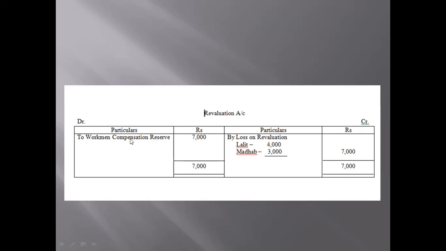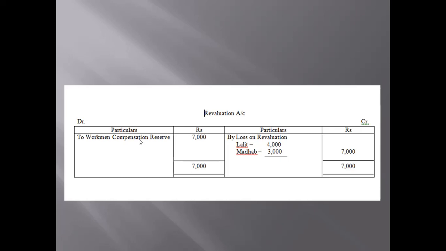WCR is a liability, and this WCR is increasing, isn't it? Previously it was 16,000, now it is 23,000. So it is increasing by 7,000. Whenever a liability is increased, it will be recorded in the debit column of the revaluation account. And this increase on the debit side of the revaluation account yields a loss.